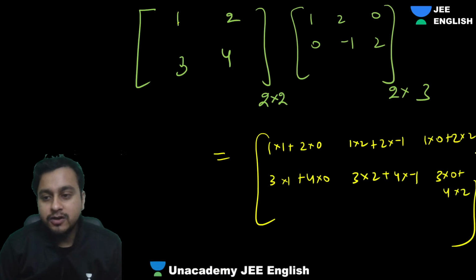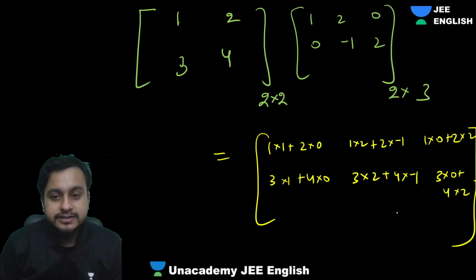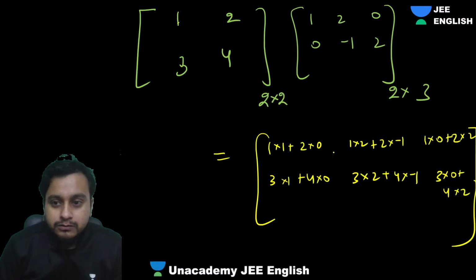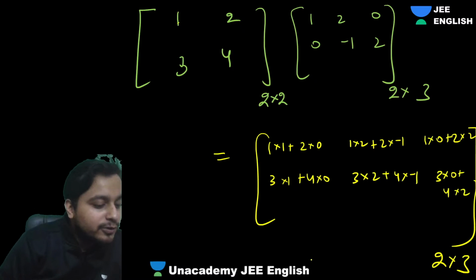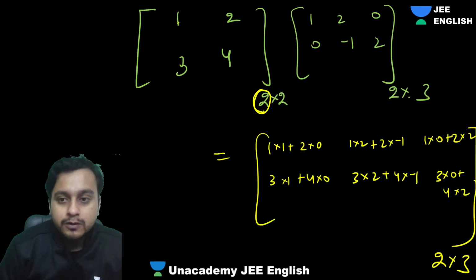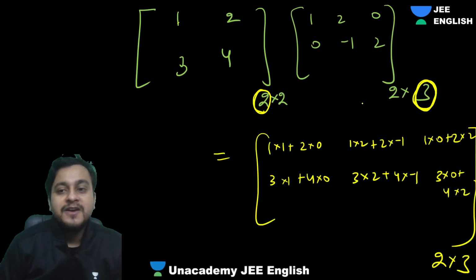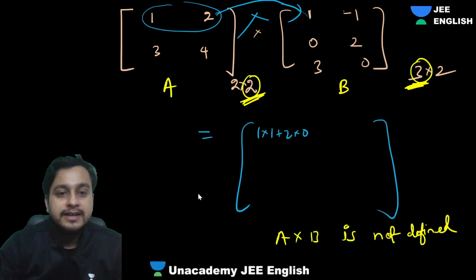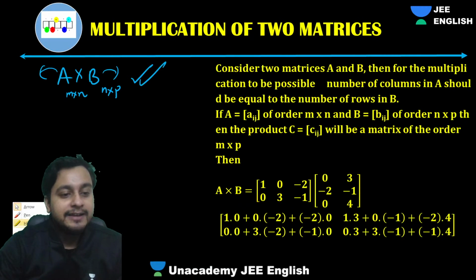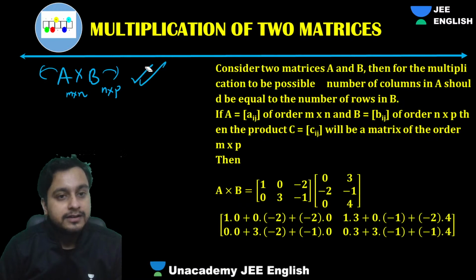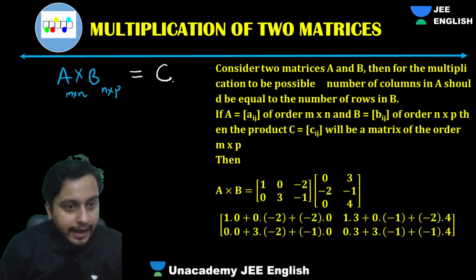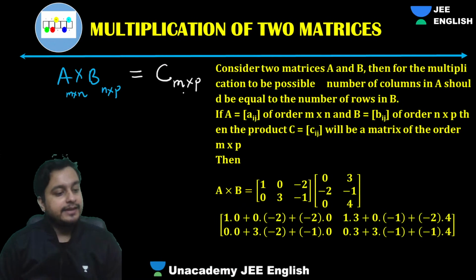So what's the best part? The best part is, what is the order of this matrix coming out? Just take care of the order. Can we say we are getting 3 columns and 2 rows, 2 cross 3? If you have M cross N into N cross P, you will get a matrix of what order? M cross P. Understood, guys?